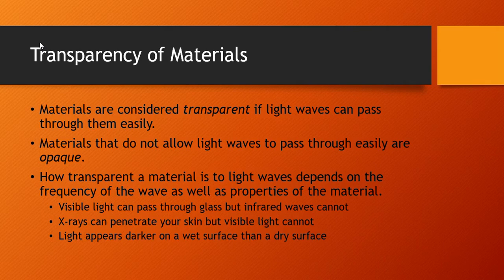Materials that do not allow light waves to pass, we call those opaque. And so, for example, windows are transparent to visible light. You can see through them, but they're opaque to infrared light or infrared radiation. X-rays can penetrate your skin, but visible light can't. And light will appear darker on a wet surface than a dry surface, because on a dry surface, most of the light is reflected, and on a wet surface, some of the light is absorbed before it is reflected. So how opaque or transparent something is depends on the frequency of the electromagnetic wave and the material in question.